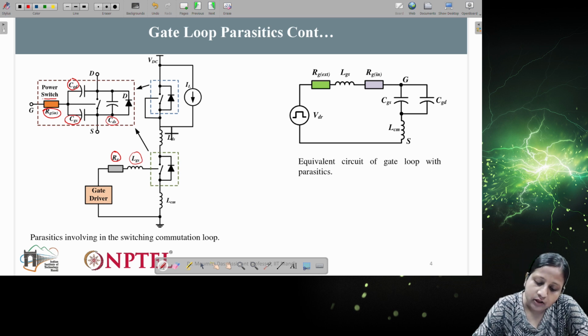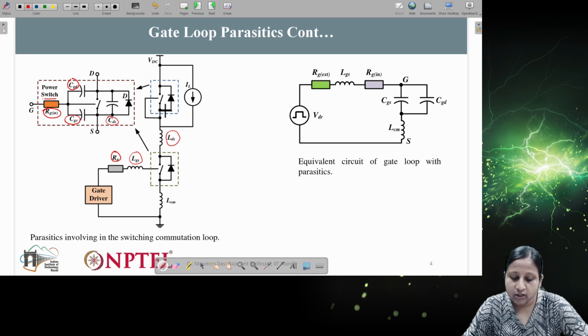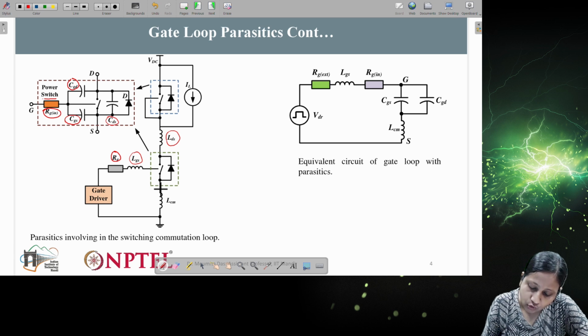Okay. Now other inductances which are coming. You can see here between two switches there is an inductance, LDS. Basically the drain of the lower switch is connected to the source of the upper switch. That connection gives parasitic inductance LDS, and the source of the lower switch connected to the common terminal or the ground terminal gives parasitic inductance LCM.